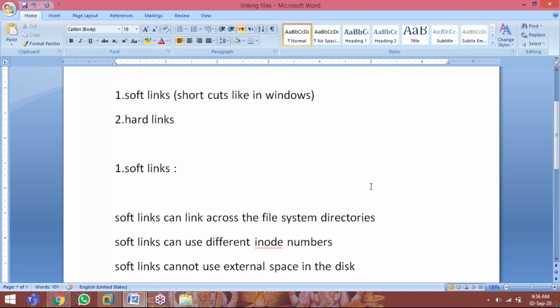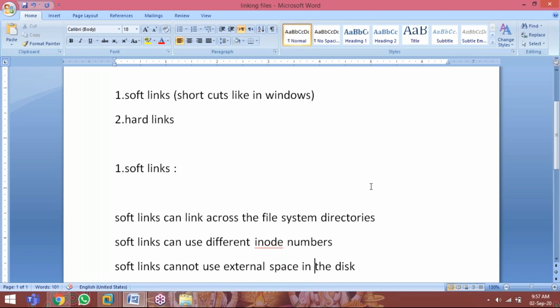On the Windows desktop, you can have shortcuts like Internet Explorer, Google Chrome, so many programs. But if the main program is deleted, all shortcuts will not work. The same concept in Linux is soft links. So, shortcuts like in Windows, the main program you can link to different locations. Next, hard links. Hard links are like a backup. So once one file is deleted, automatically you can have another link, you can take that back.